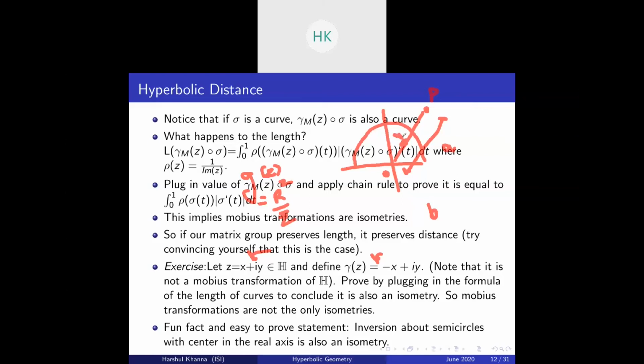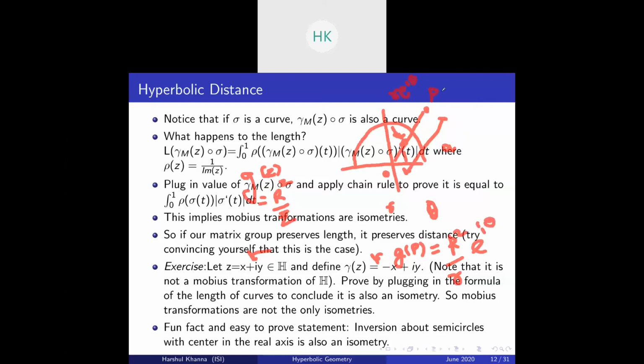Suppose this point p was r e to the power i theta, where small r is basically your b. Then g of p has modulus equal to capital R squared by small r, by definition of inversion, and it is multiplied by e to the power i theta, because it lies on the same line.